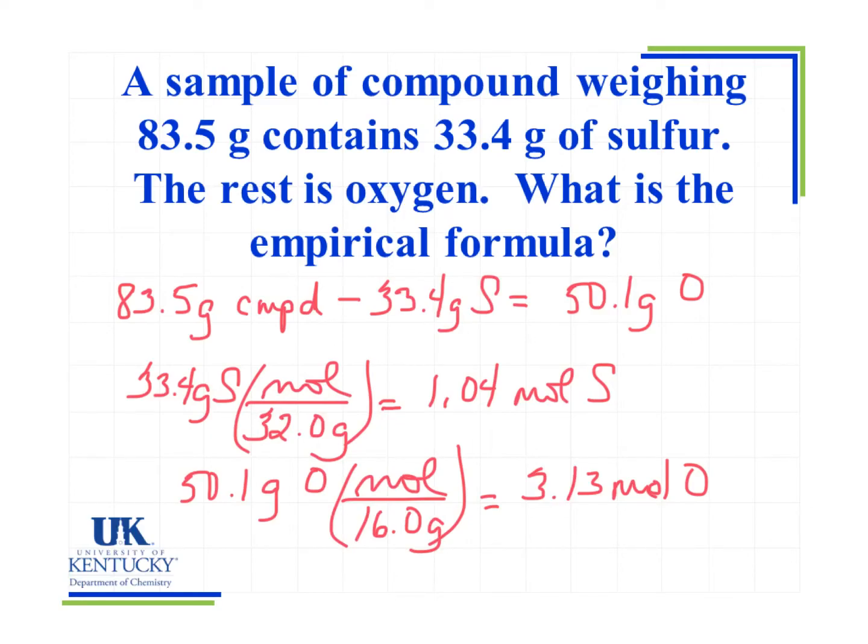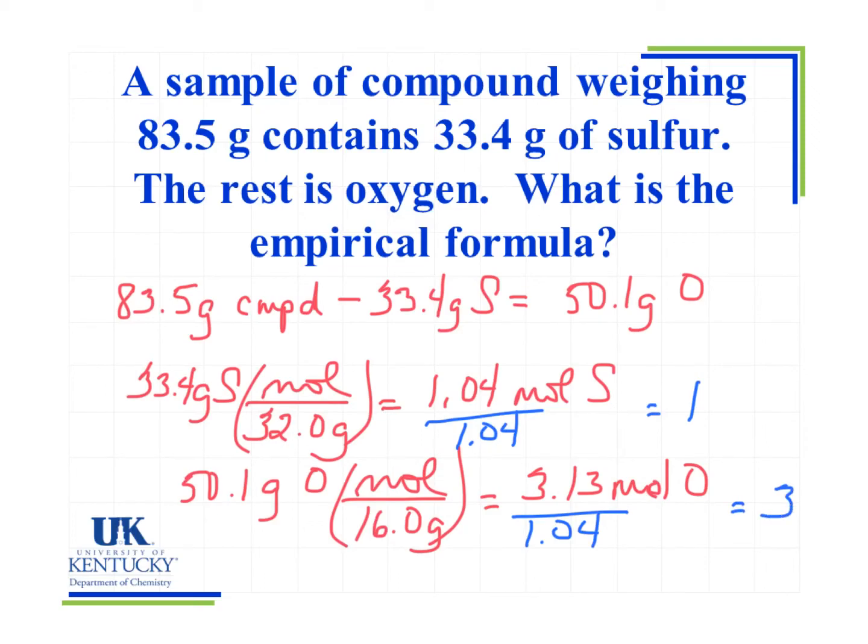I don't want to leave it as sulfur 1.04, oxygen 3.13. We want nice integers for our subscripts. So what we want to do is actually divide by the lowest number of moles. In this case, it's going to be the 1.04, and I'm going to divide each of those values by that same number, and what I get is a 1 for the sulfur and a 3 for the oxygen.